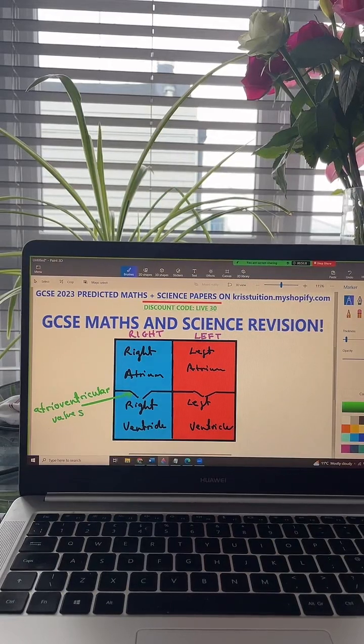Okay, and yes, they prevent backflow. Absolutely, well done to all of you saying that. We don't want blood flowing backwards through the heart. We want it only going in one direction, so they prevent this from happening and they make sure it only goes in that one direction.